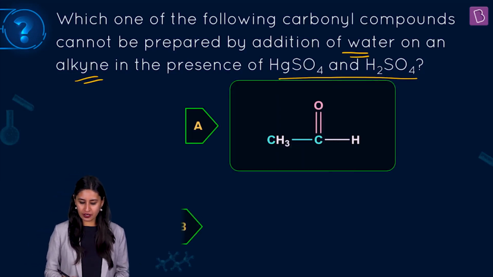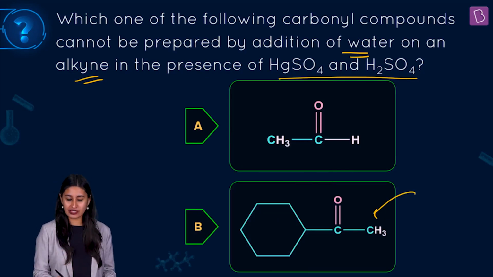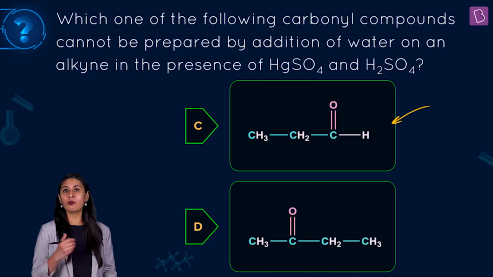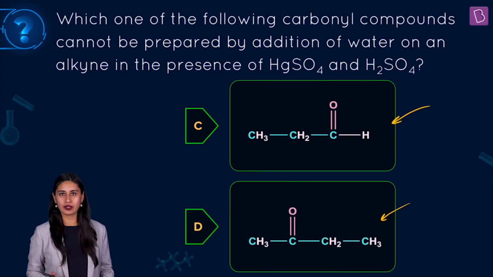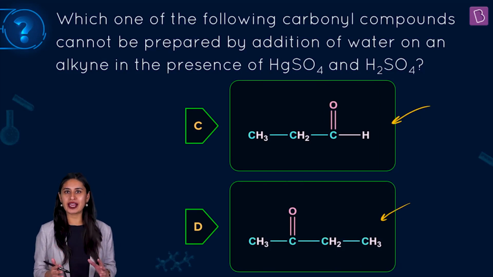We have here in option A, ethanal, which is an aldehyde. In B, we have a ketone, okay. In C, we have an aldehyde, which is propanal, okay. And in the fourth, we have a ketone again. So let's decode the question by first realizing which rule to obey here.